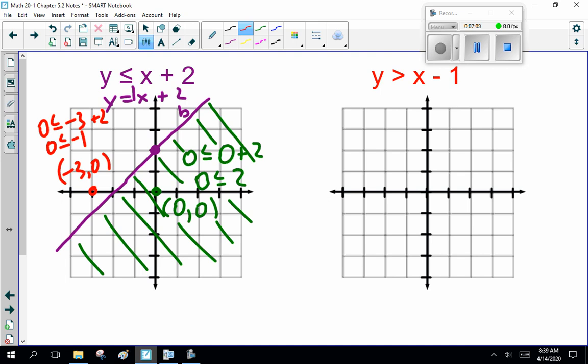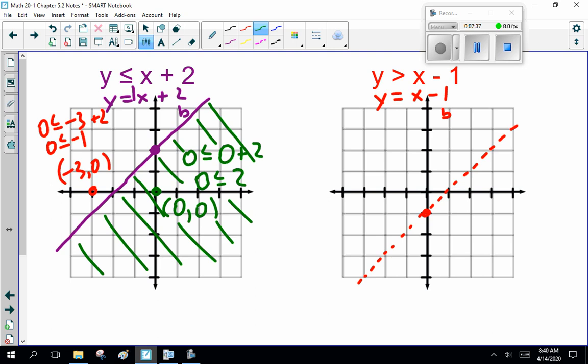So that's what I expect you to do here. Now the next one, y is greater than x minus 1. Graph y equals x minus 1. My b value is minus 1, and my slope once again is 1. Now notice the original equation is greater than, not equal to, so it's a dashed line. And for the last time, spend a moment drawing a nice graph. Anybody just randomly putting slashes down, I tend to fail.